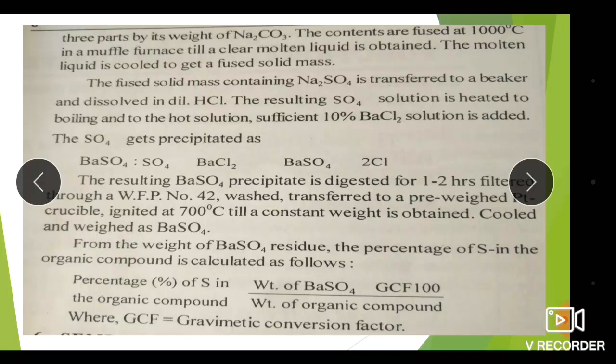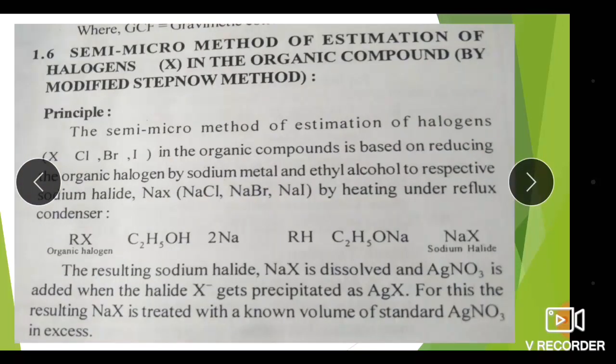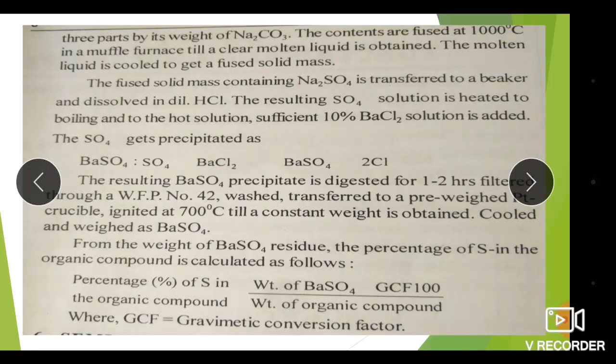So what is the method? Here we take a semi micro quantity of the organic compound, containing sulfur about 10 to 100 milligram.